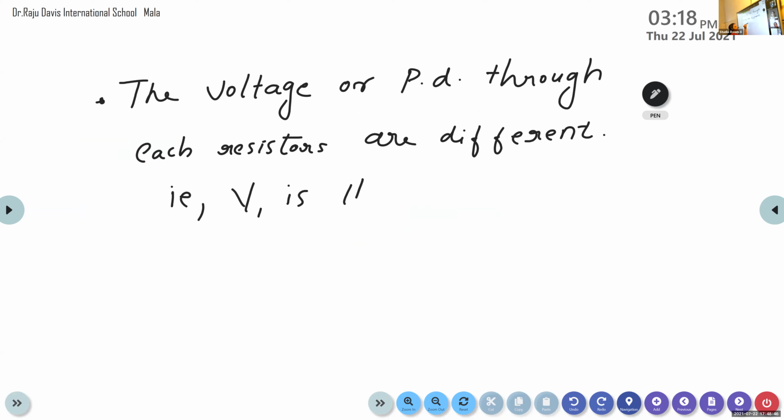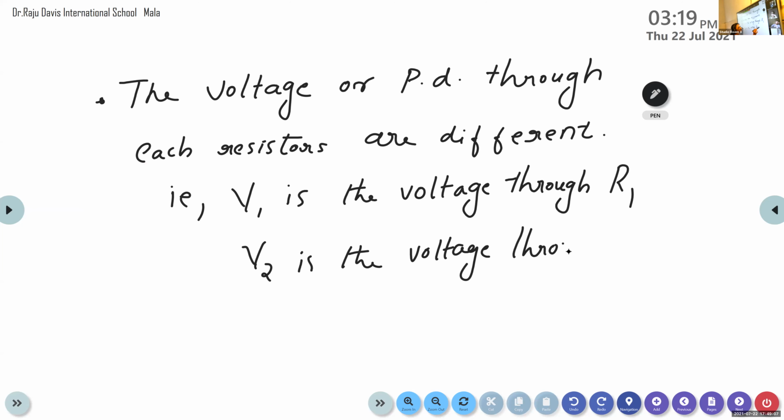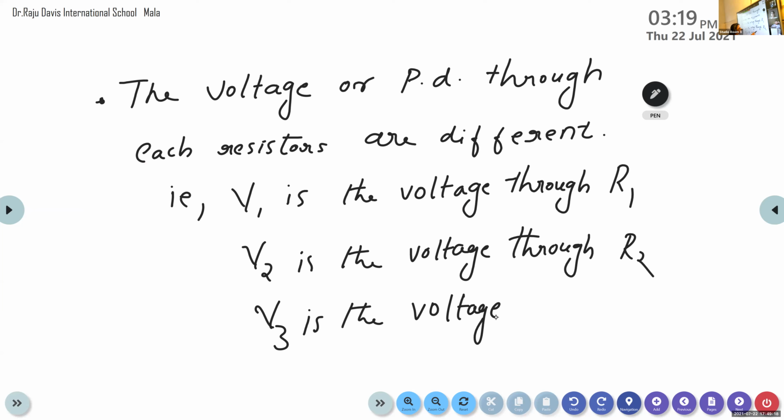V1 is the voltage through R1. Similarly, V2 is the voltage through R2, and V3 is the voltage through R3.